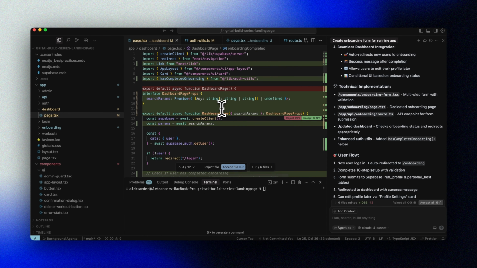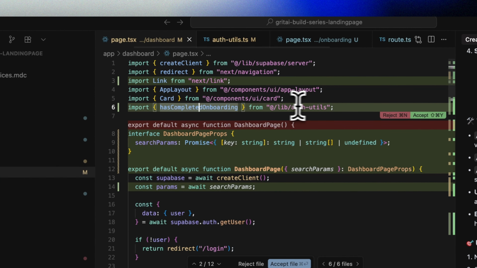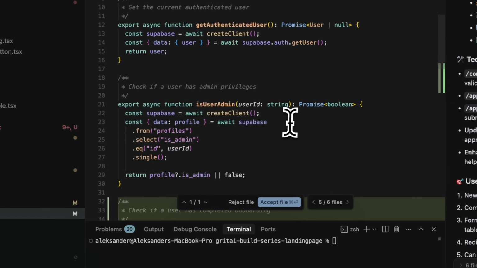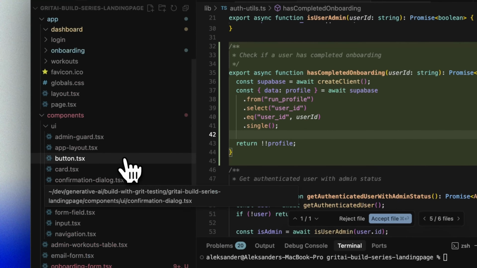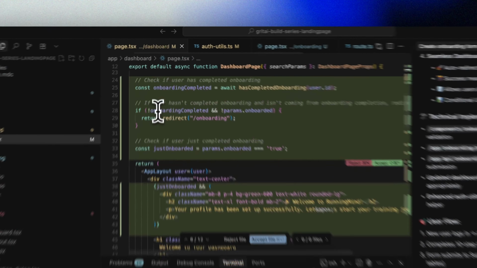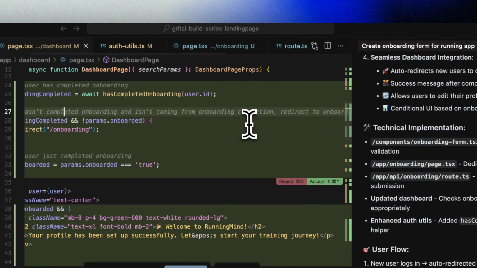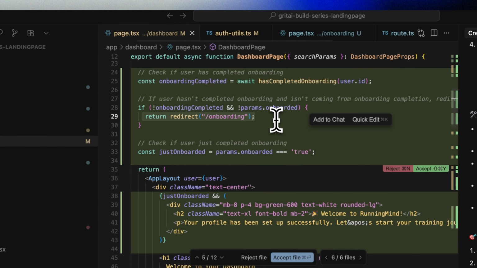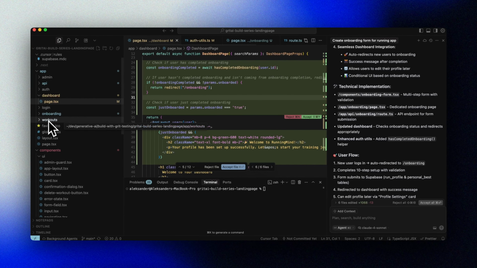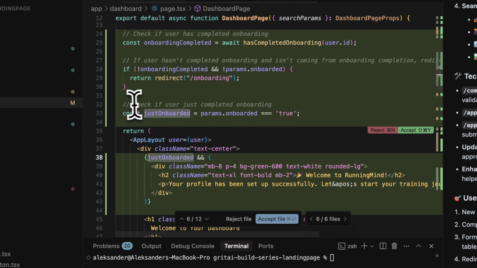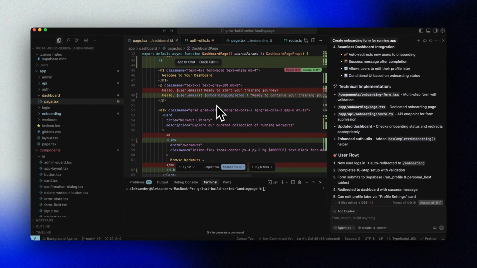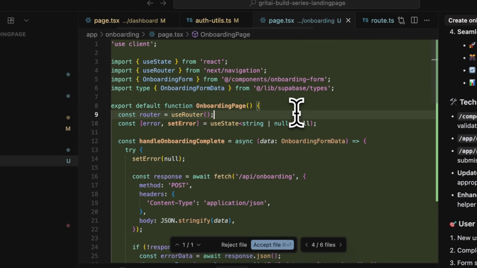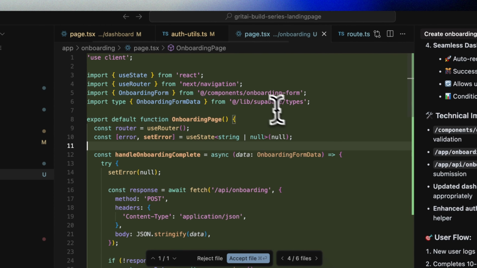That check is a function that we can actually find in a different file over here. If we look at that function, we can see that it does a query against Supabase to see if this user has done the onboarding. If the user has not completed the onboarding, they will be automatically redirected to the /onboarding page. If they've just completed the onboarding, we display a welcome message to the user. The actual onboarding process is found over here in this file.